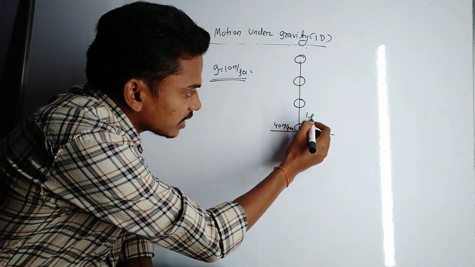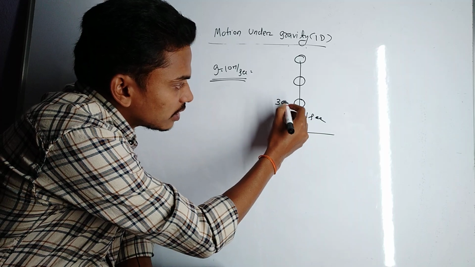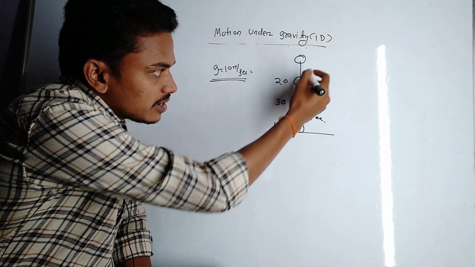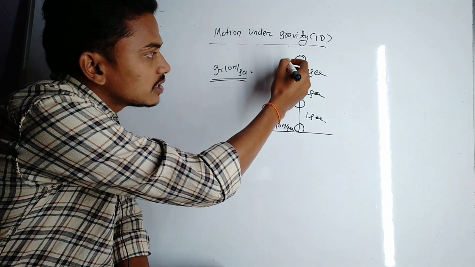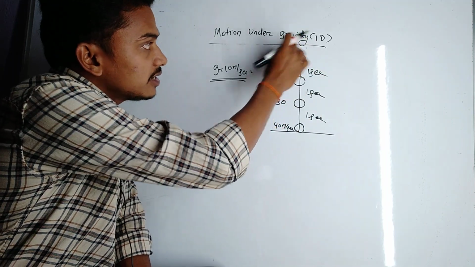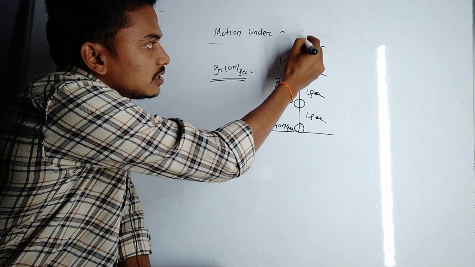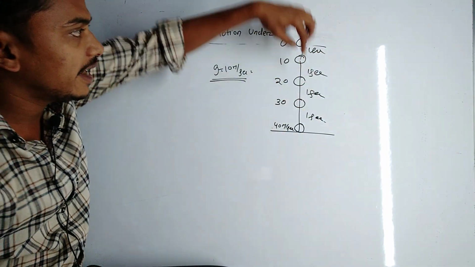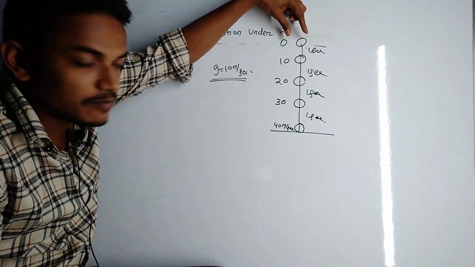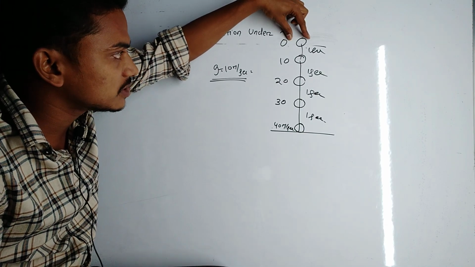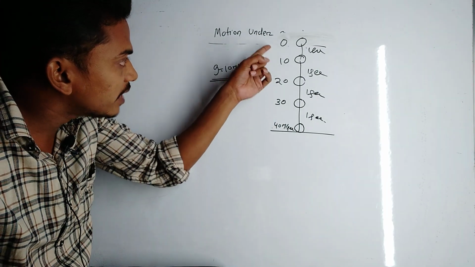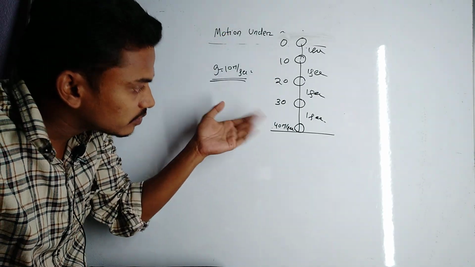So here in 1 second the speed decreases to 30, in the next second to 20, in the next second to 10, and in the next second to 0. The point at which the velocity becomes 0 is the maximum point. And from that point the body again returns back to the earth surface.